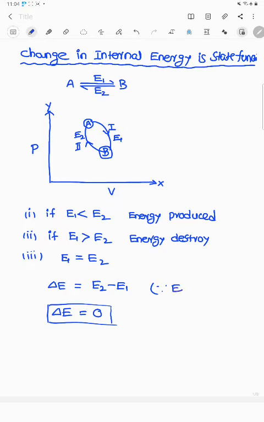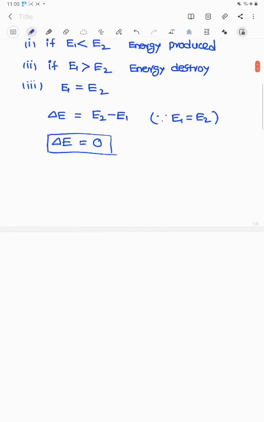Since E1 equals E2, delta E equals 0, which means that during the reversible process the change in internal energy remains constant. The internal energy only depends upon the initial and final state of the substance, but not on the pathways. Therefore, the change in internal energy is a state function. That is the first one.